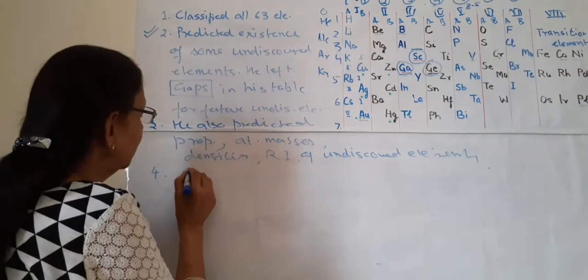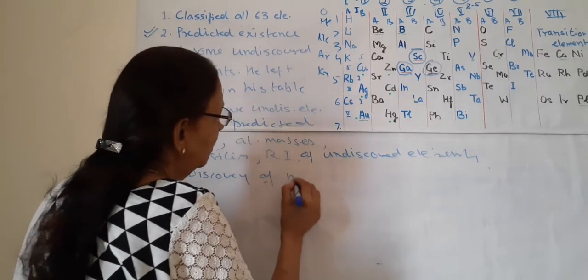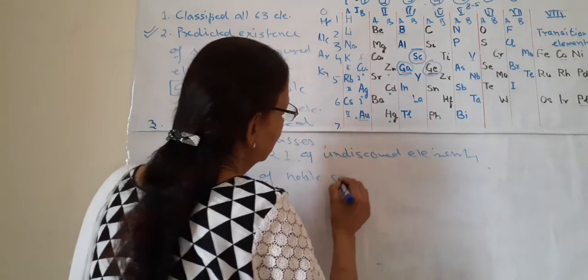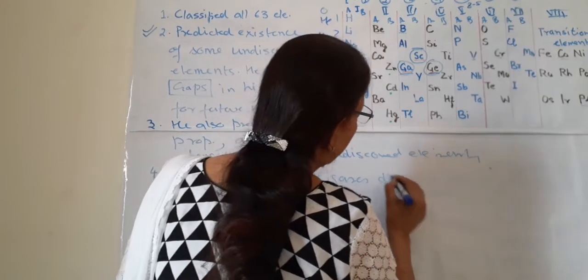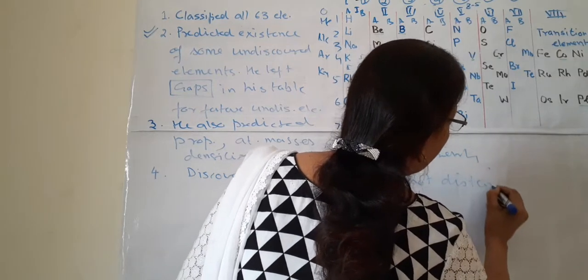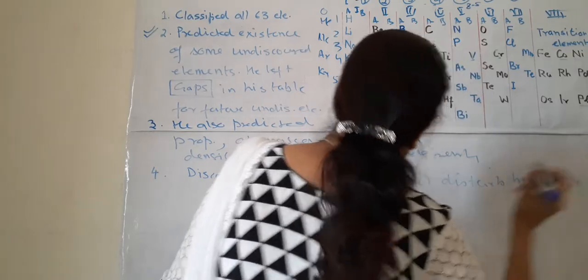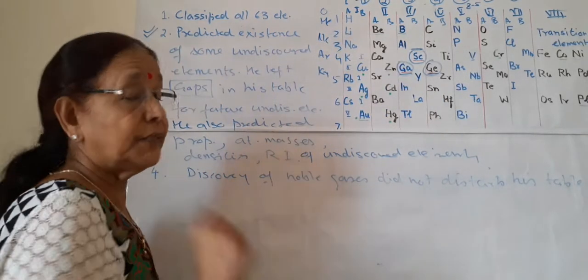So the fourth is: the discovery of noble gases did not disturb his table. So these are four achievements.